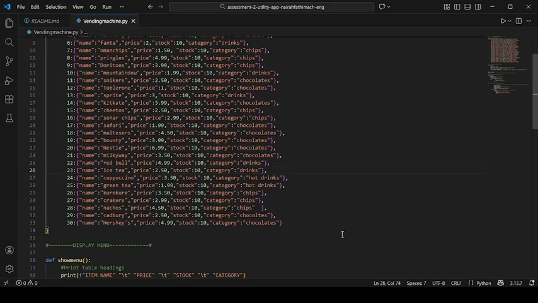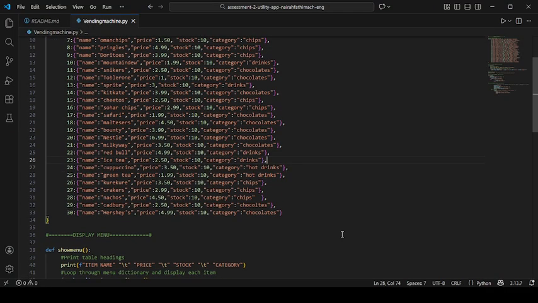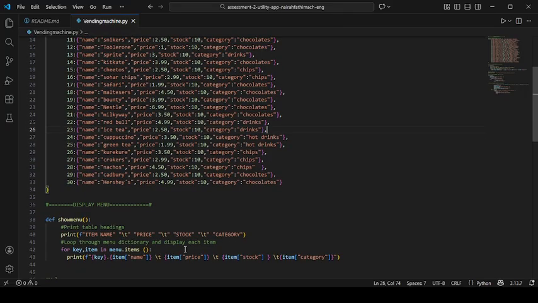Then next I will explain this show menu function. Here I use the command display menu. This function is used to display all the available items in this vending machine. It prints headings like item name, price, stock, category.